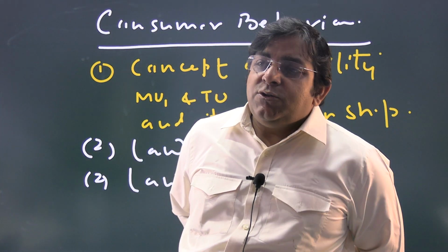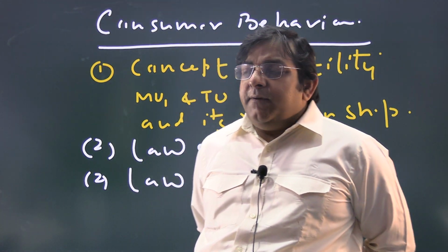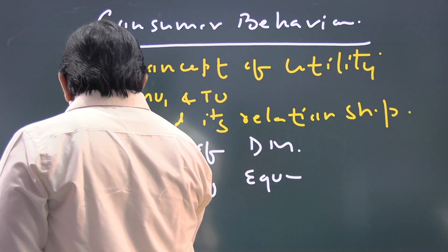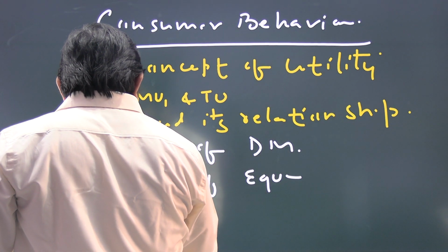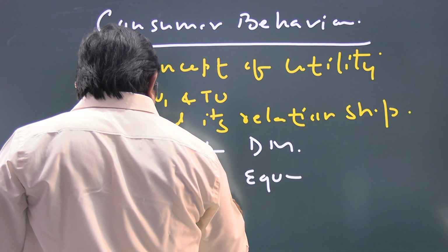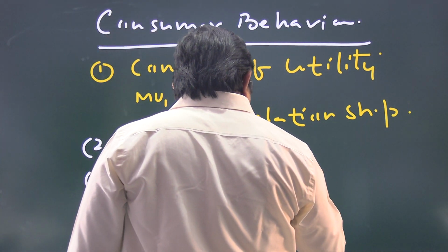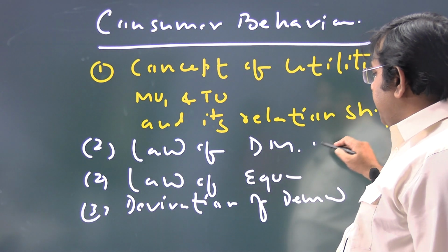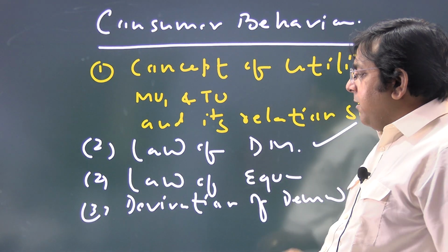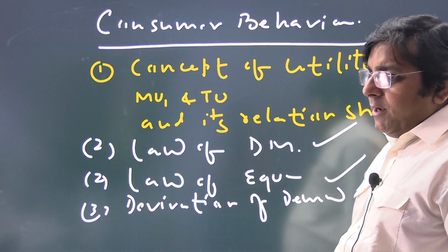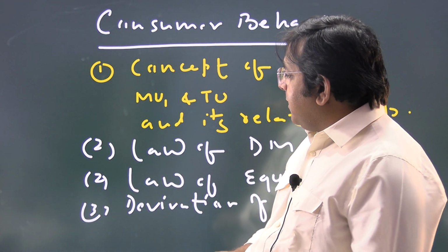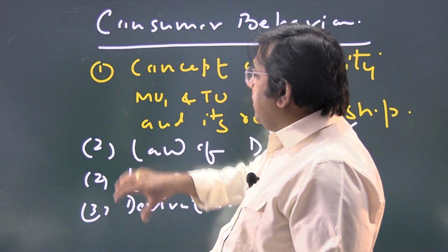And you have to also study the derivation of demand curve, derivation of demand through law of diminishing marginal utility, law of equimarginal utility. 1, 2, 3, 4, 5.